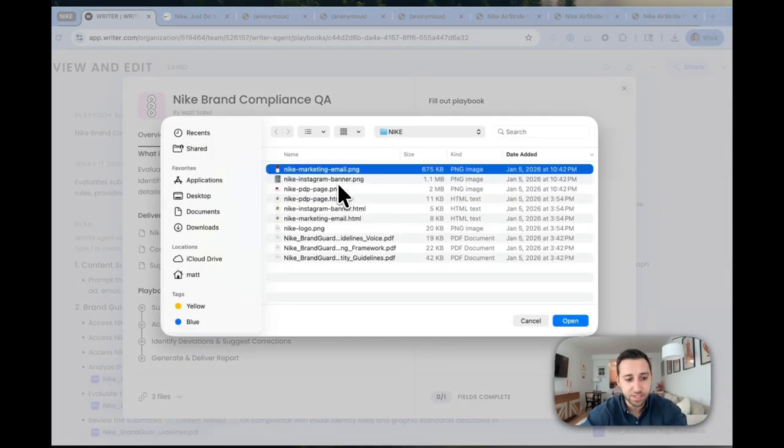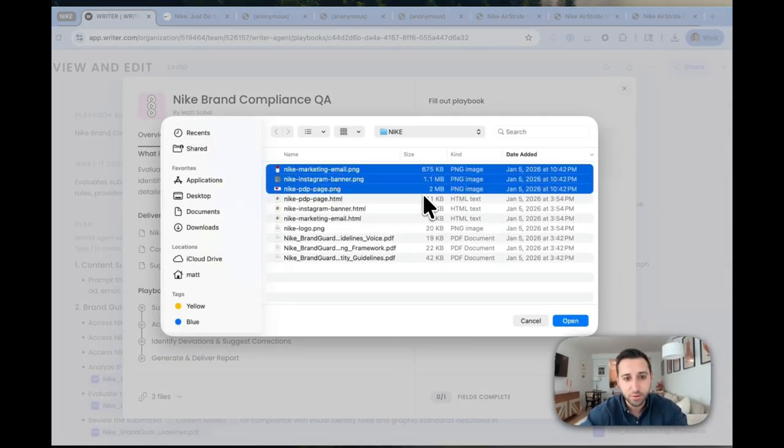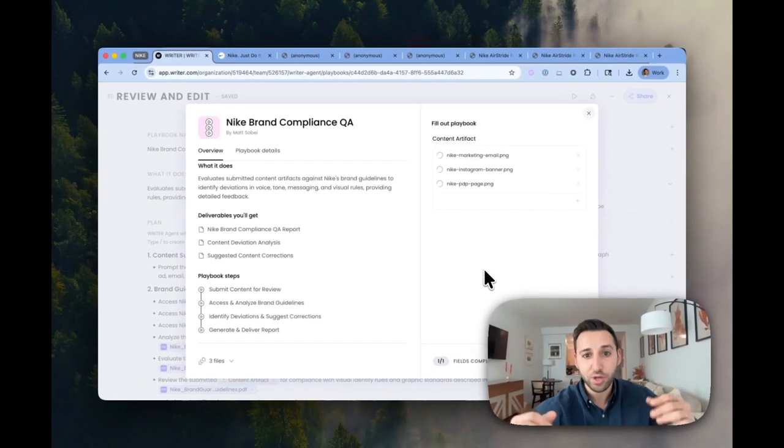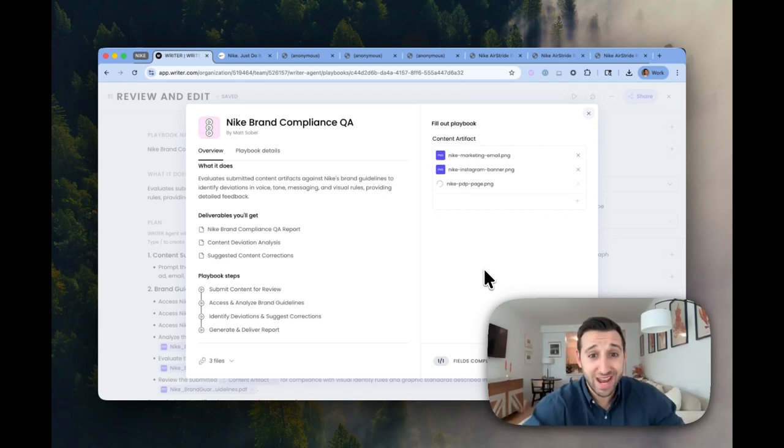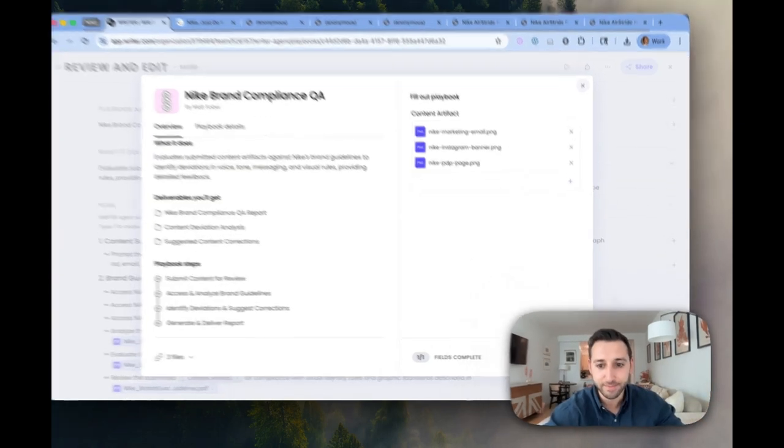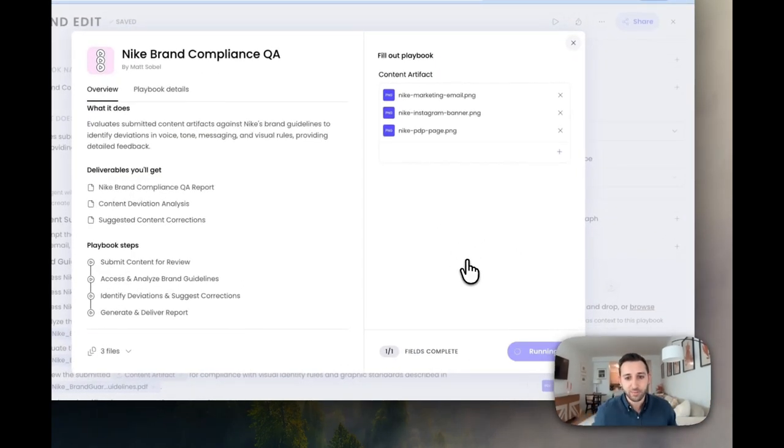Let's just drop in all of those pieces of content. And what I'm showing you here is it's not like we have to go one by one, asking Writer to take each and every email and evaluate it. We can actually do this at scale. So in a perfect world, we might even have a spreadsheet or a DAM, a digital asset management system, where we want to point this agent to it, and it's just constantly QAing it. So let's hit run playbook.